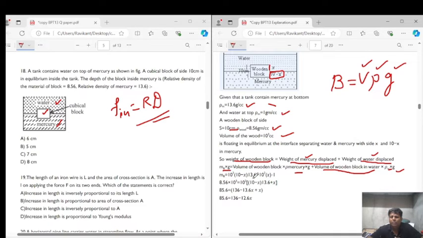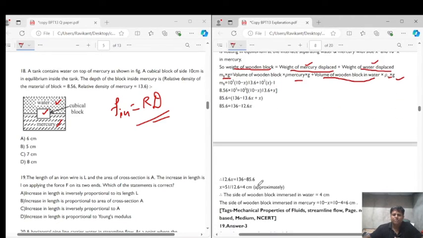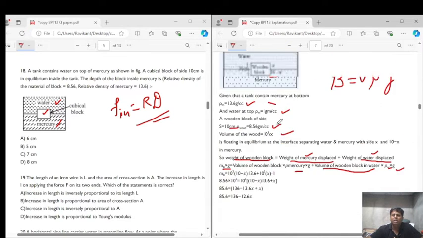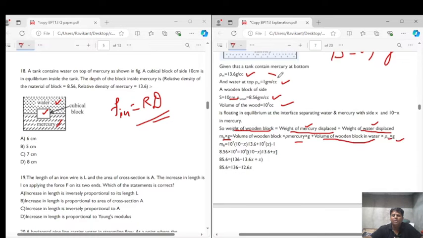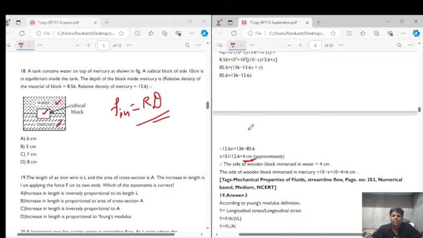Right? Now putting all these values here, we finally calculate and we get the value of x as approximately 4 centimeters. So what is x? x is the length of the block outside the mercury. Inside the mercury it is equal to 6 centimeters. They are asking us the depth of the block inside the mercury, so it is 6 centimeters, right?